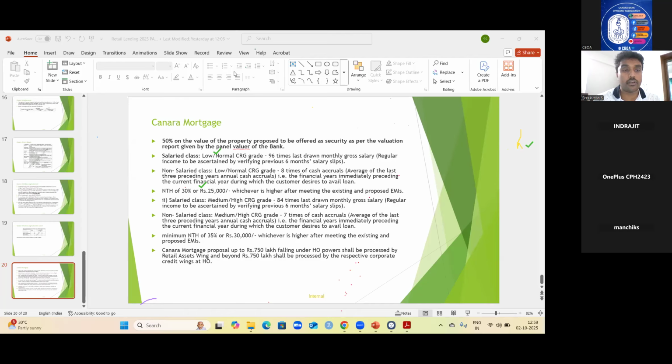If the customer already has a housing loan, how is the NTH calculated for non-salaried applicants for rooftop solar? I told you, there is no distinction between salaried and non-salaried for rooftop solar. And if the customer already has a housing loan, for rooftop solar up to 3 kilowatt, there is no separate NTH guideline. The bank has also not mentioned whether the existing housing loan needs to be considered or not.